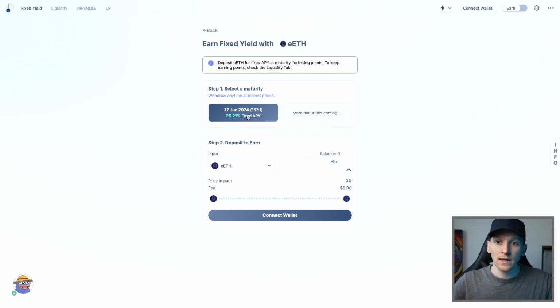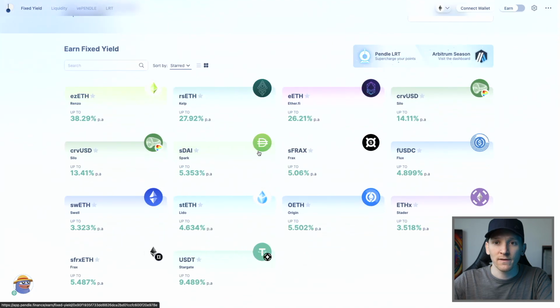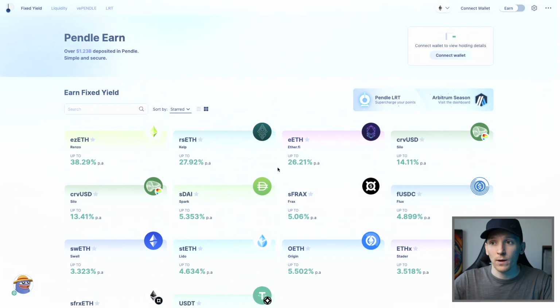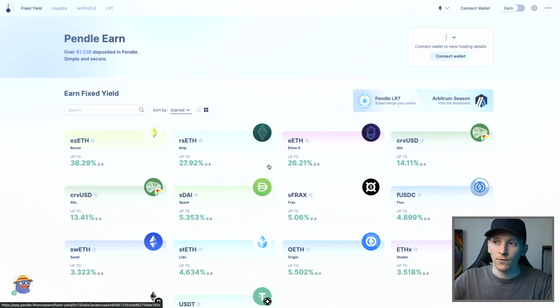And so you can either say, I want exposure to ETH and I want to fix my yield at this. Or if you want to use Pendle and say, I think the yield will be much bigger, you can just buy the yield and obviously you take that risk. So DeFi lets you do anything. This is fixing yield of tokens that you may have. Some people may want to fix their yield so they know I'm going to get ETH price exposure with a 4% yield and I'm happy with that. Some people may just not want to do that, let the yield that they get fluctuate, and some people may want to buy that. You can do that across protocols like Pendle.